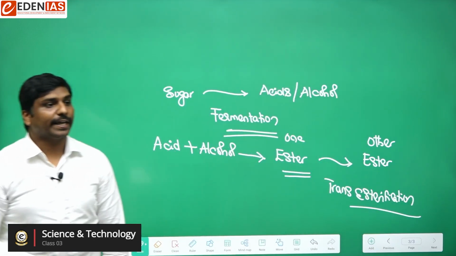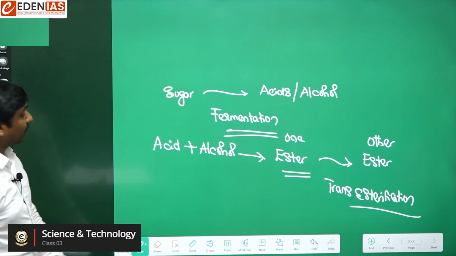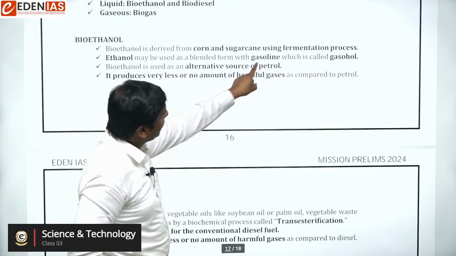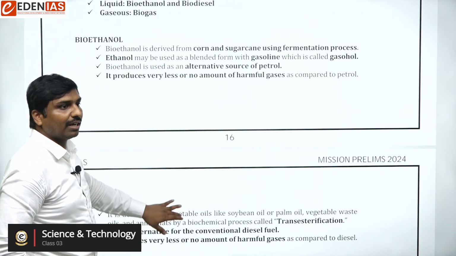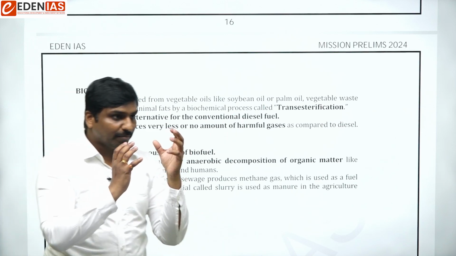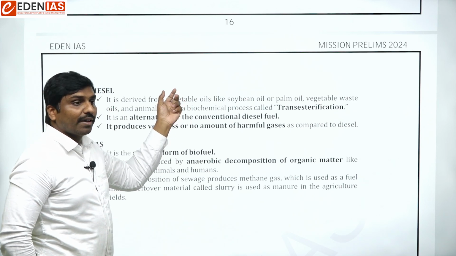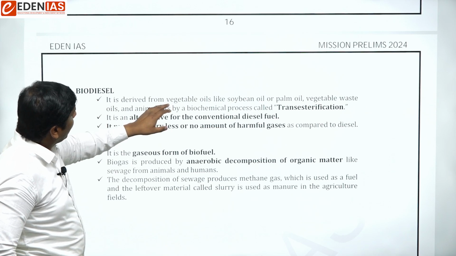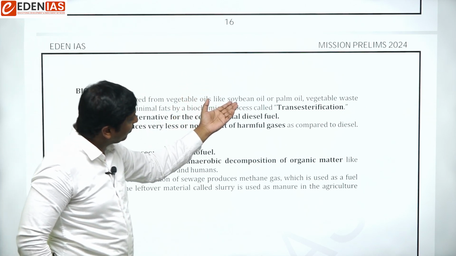Transesterification. Here you try to remember that, from the perspective of bioethanol, it would be produced by the process of fermentation, generally of sugars or starches. Whereas from the biodiesel point of view, when we convert vegetable oils into esters, usually biodiesel would be derived from vegetable oils, for example soybean or palm oil.